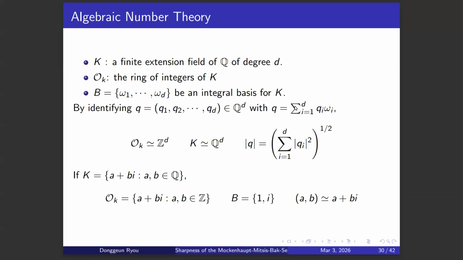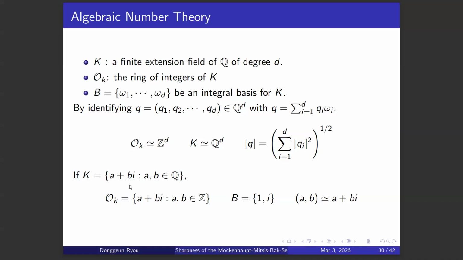So this is the full generalization. K is a field extension of Q of degree d. Such a field extension exists for all d, so we can think of all possible higher dimensions and choose the field extension that you like. And also, O_K is the ring of integers of K, and B is an integral basis for K.